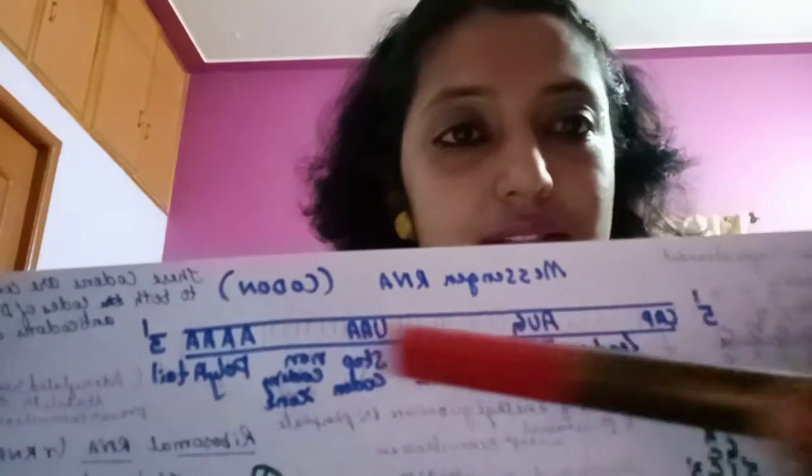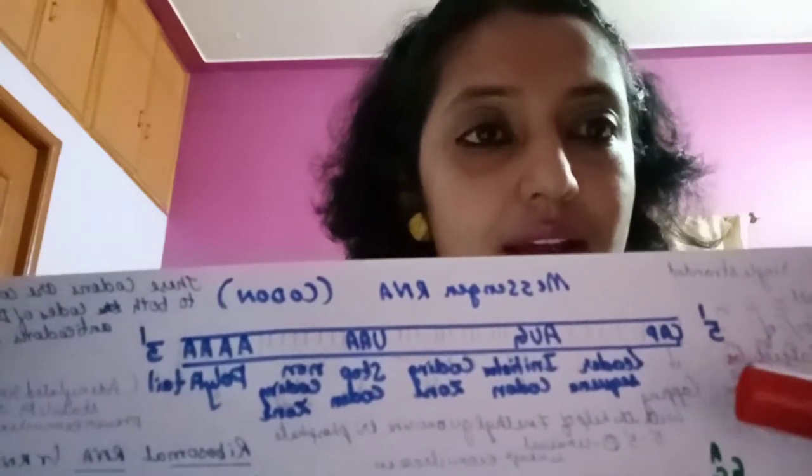This is the structure of messenger RNA. At the 5' end, it has a cap.